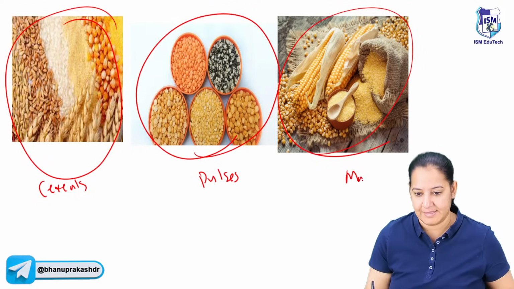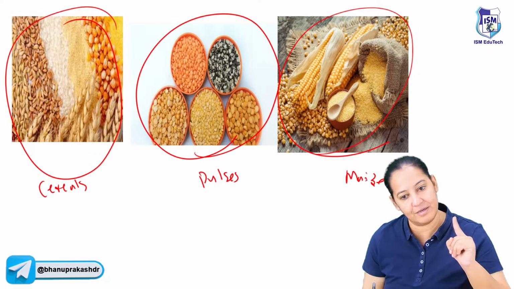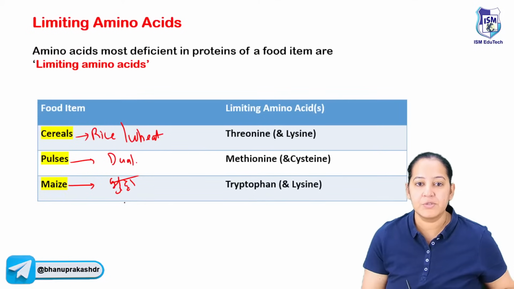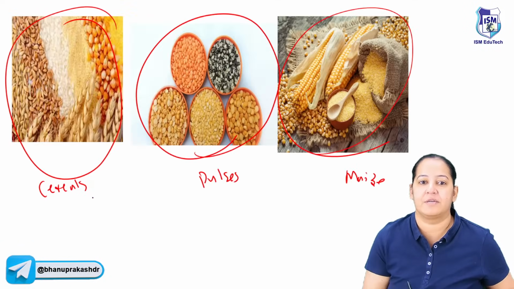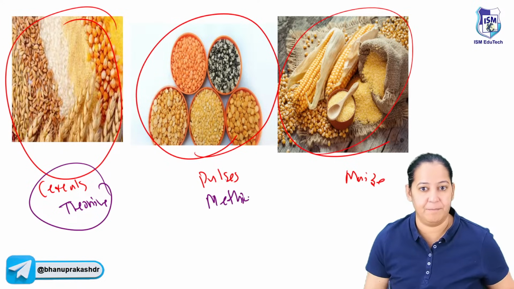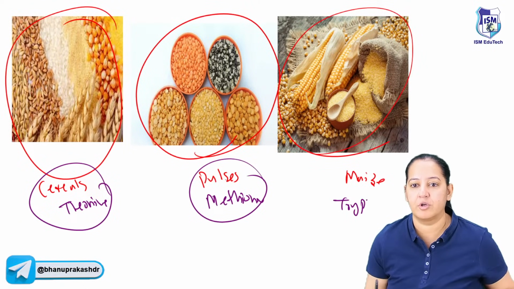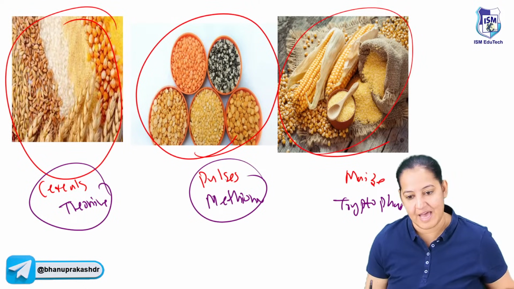This is maize. So learn one amino acid. Actually two, but you can learn the main one, which is limiting. In cereals, you can learn threonine is absent. Threonine is absent in the cereals. In pulses, methionine is absent. Methionine is absent in the pulses. And in maize, tryptophan is absent.